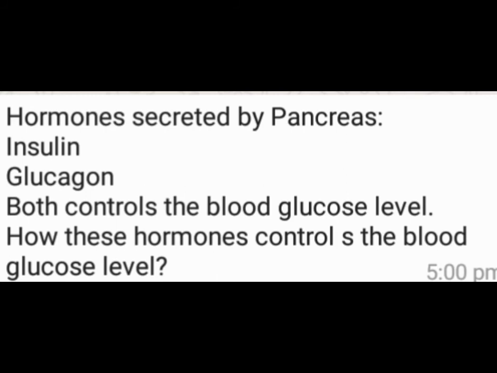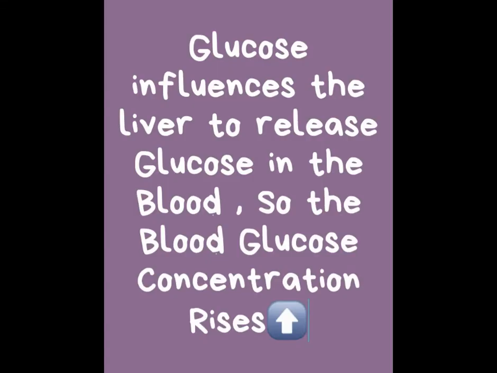Now we will discuss how these hormones control the blood glucose level. As we know, glucagon influences the liver to release glucose into the blood, and so the blood glucose concentration rises. As we have already discussed, if one hormone does one job, then the other will be its complement.